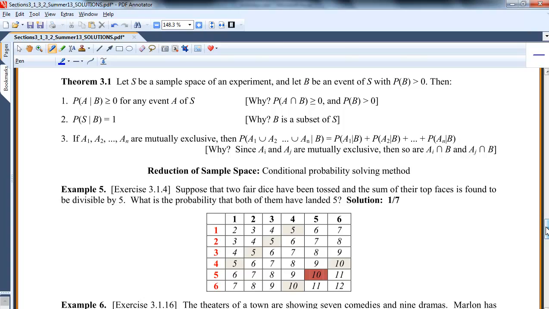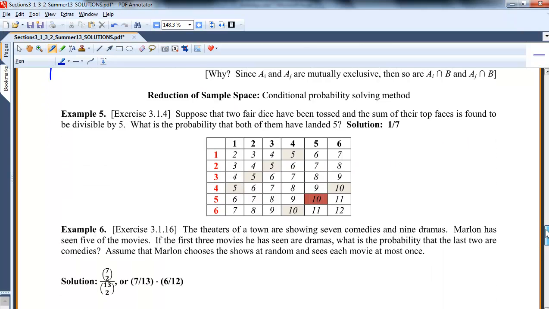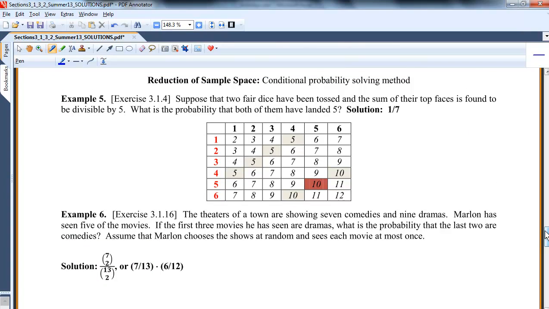These are just some rules. This is just saying that the probability of A given B is a legal probability. It follows all those axioms that we talked about earlier in the quarter. So that's all that's saying. And we've pretty much been doing this. When you do conditioning, one easy way, if you can picture the sample space, is to reduce it, figure out where you are, and then compute the probability you're asked for.